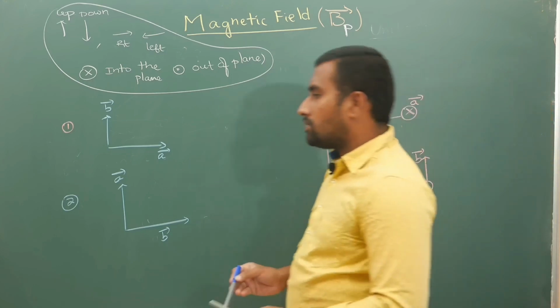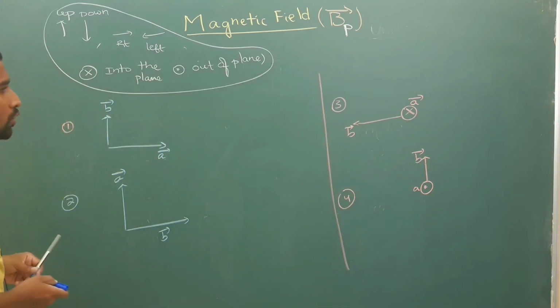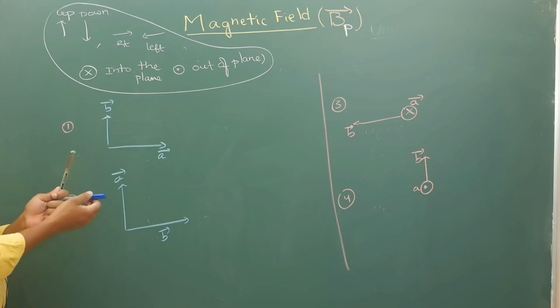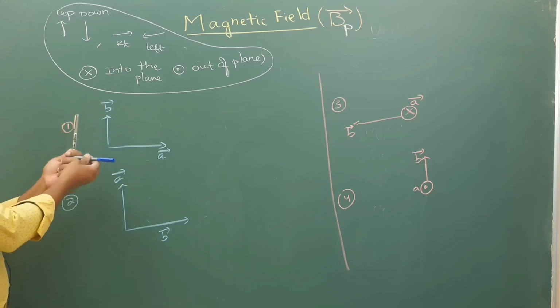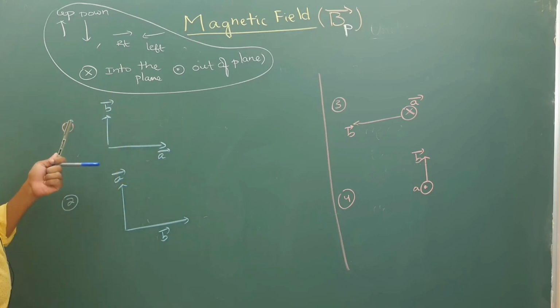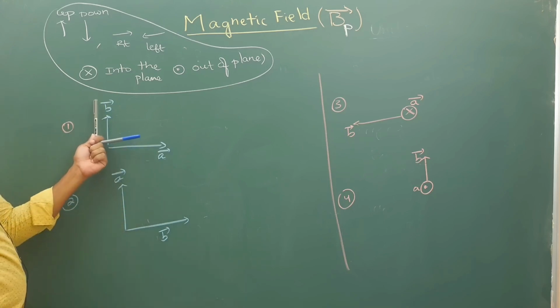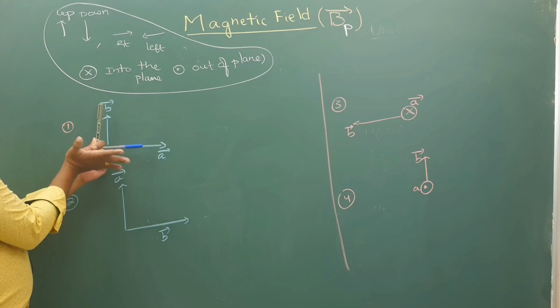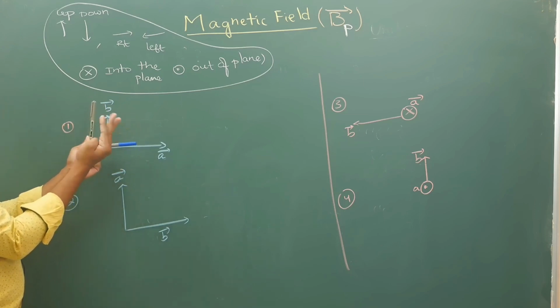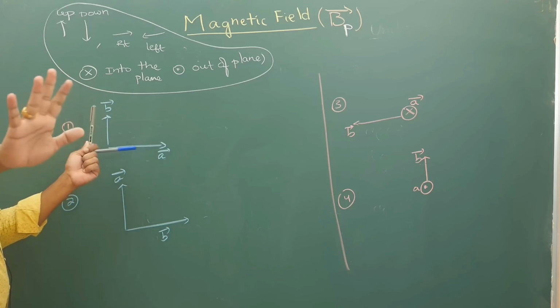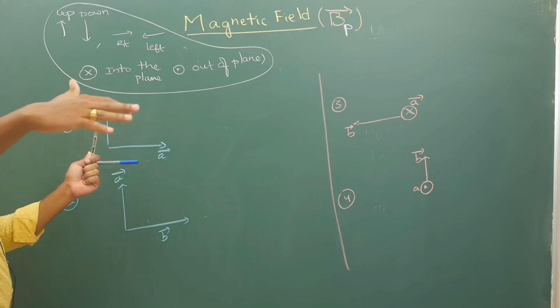Now in this case, if you are doing the cross product, just simply take two pens like this for clarity's sake. If this is A bar and this is B bar, and you are curling your fingers from A to B, I should place my four fingers along A bar. You should rotate in the anti-clockwise direction.